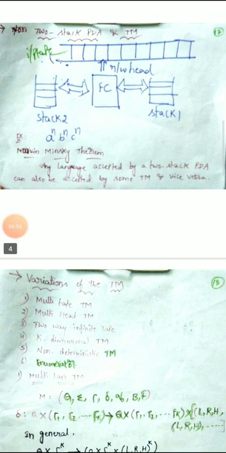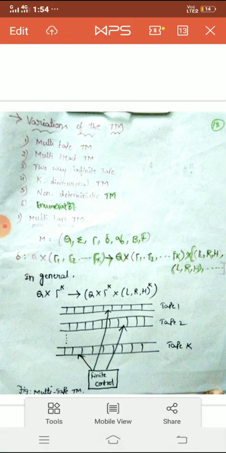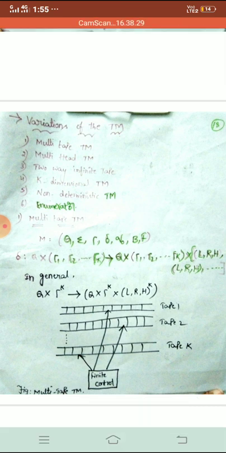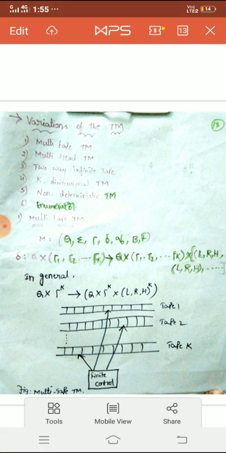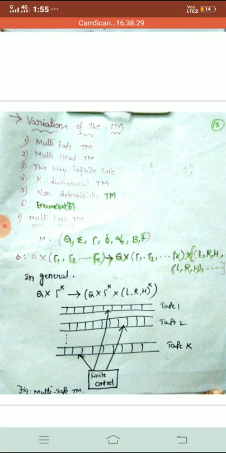Coming to next topic, variations of Turing machine. Why are we moving to this topic? Here I am giving you the question: is it possible to use Turing machine in different ways? Yes, the answer is yes. That's why we are in this topic.